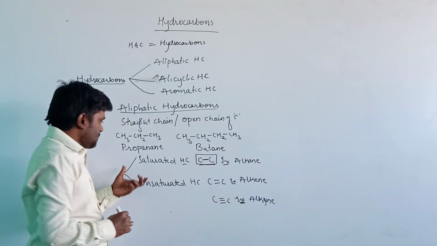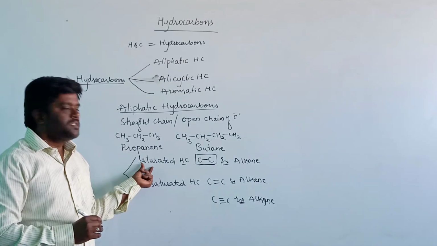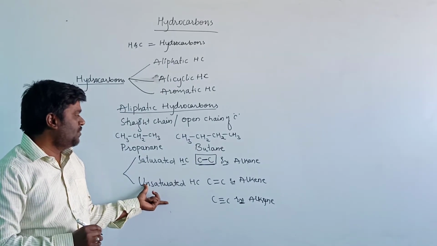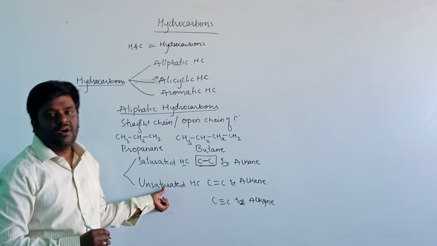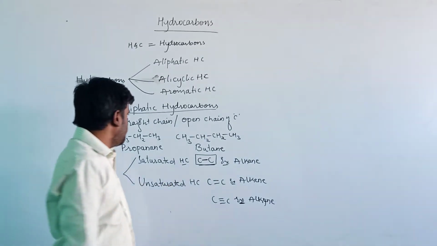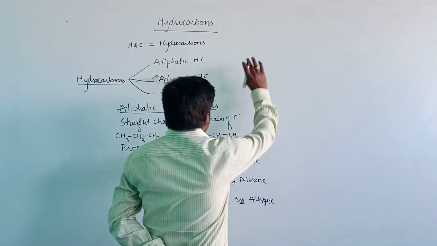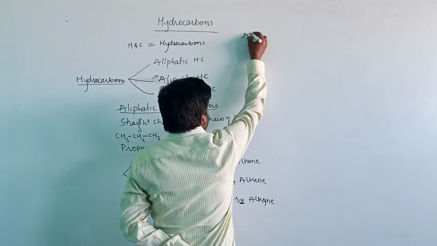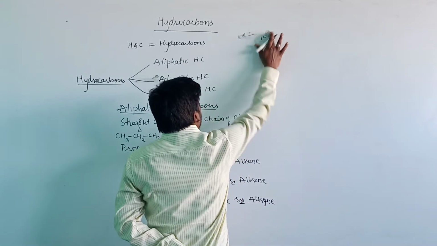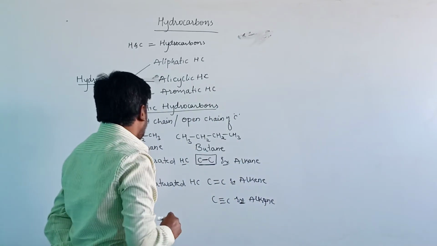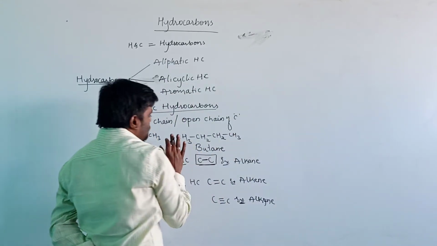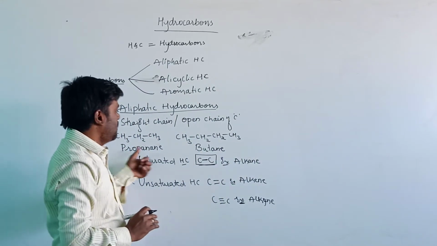So the compounds with carbon-carbon single bonds are saturated, and those with a carbon-carbon double bond or triple bond are known as unsaturated hydrocarbons. Next one is alicyclic hydrocarbons. But let us first see some more examples for the aliphatic hydrocarbons. Saturated, that is alkane: we have seen two examples, propane and butane.